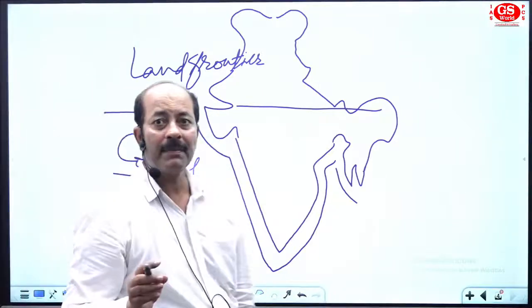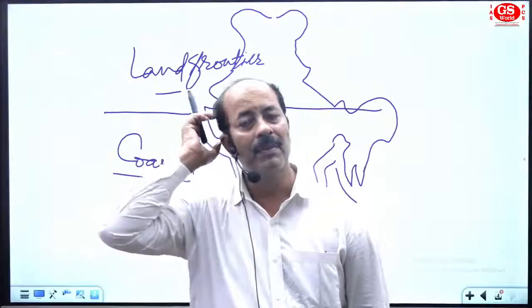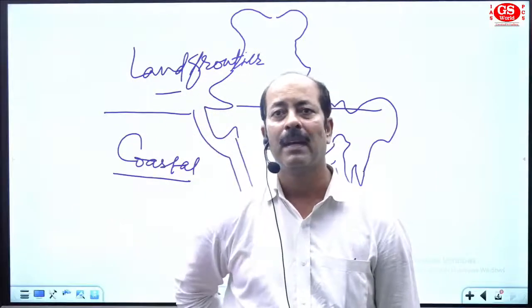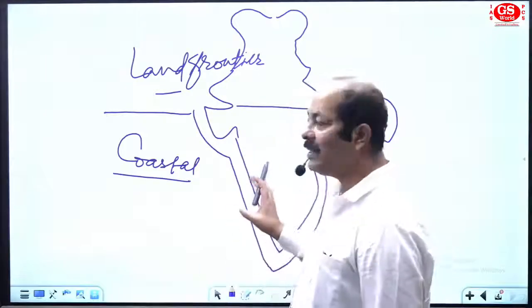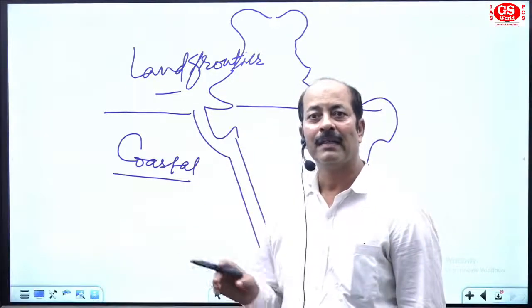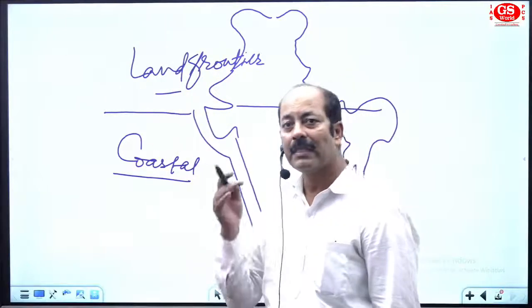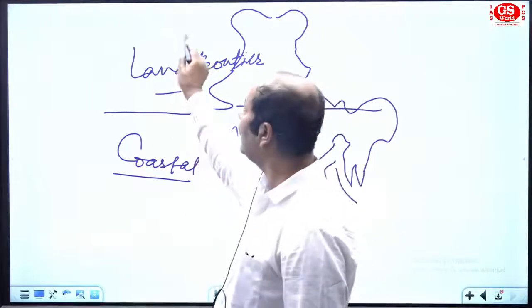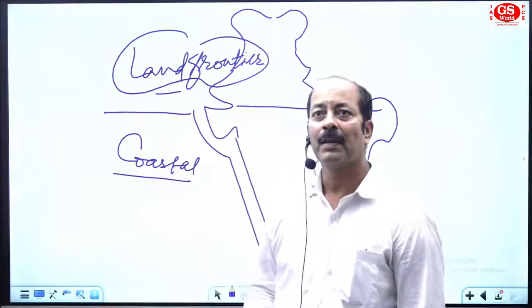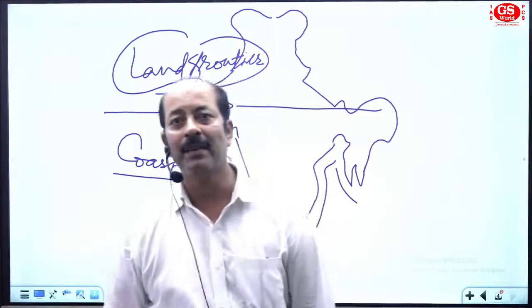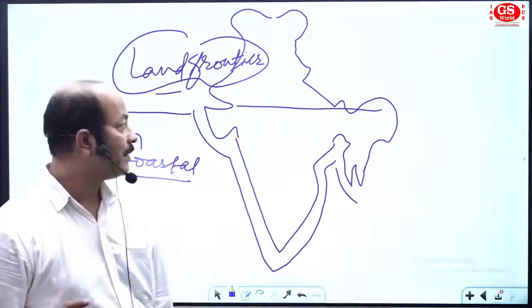So we are discussing the political location of India. Just try to focus. If you have a notebook, you can write the details with your atlas. I have divided India into two parts. The first is the land frontier of India, or subcontinental India, and the second is coastal India, or peninsular India.